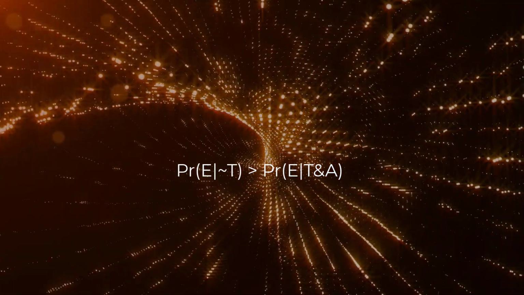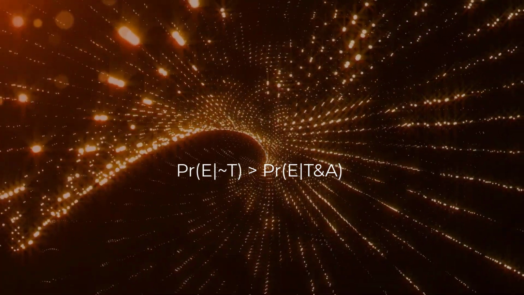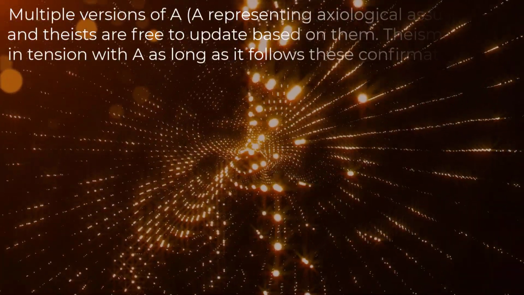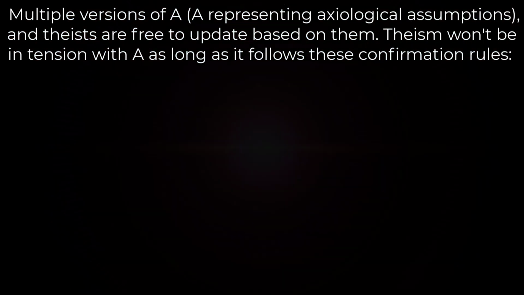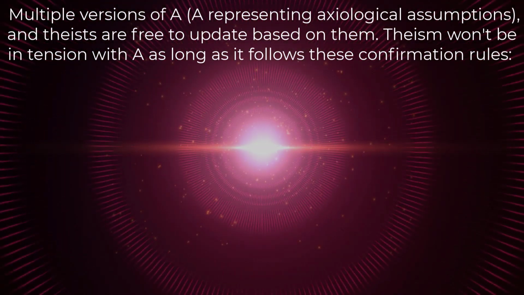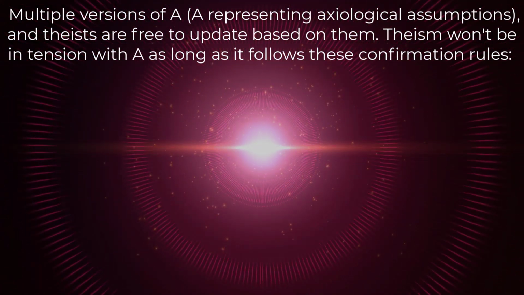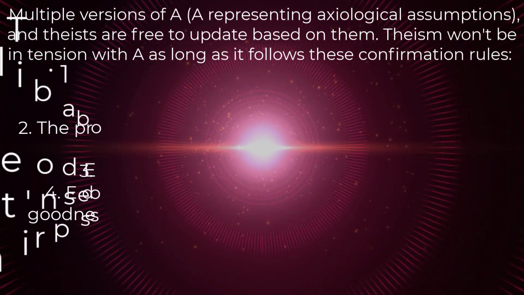In the case of theism, this does not imply that E would provide conclusive confirmation of T and A, since one can always find evidence that favors not T in that case. You can have the probability of E conditional on not T be greater than the probability of E conditional on T and A, but the issue is that there are multiple versions of A representing axiological assumptions, and theists are free to update based on them. Theism won't be in tension with A as long as it follows these confirmation rules.